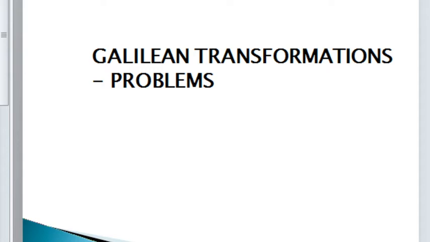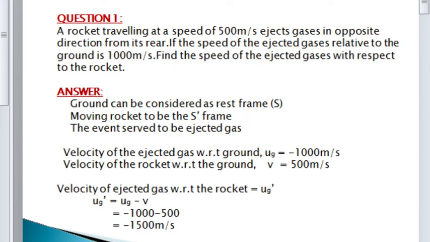Our first question is, a rocket traveling at a speed of 500 meters per second ejects gases in its opposite direction from its rear. If the speed of the ejected gases relative to the ground is 1000 meters per second, find the speed of ejected gases with respect to the rocket. So this is the question.